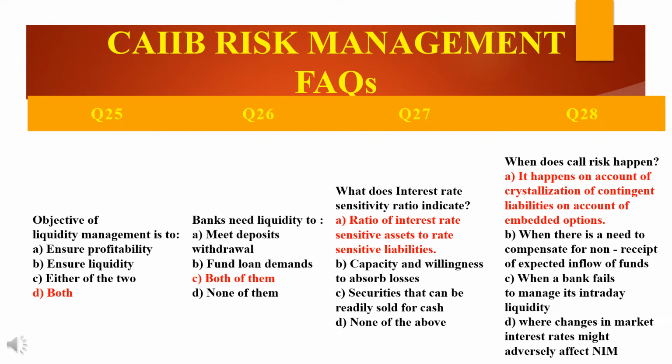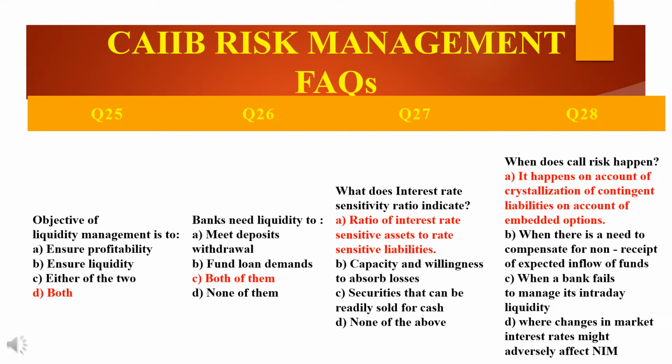The next question is, what does interest rate sensitivity ratio indicate? There are four options. The first is the ratio of interest rate sensitive assets to rate sensitive liabilities. Second is capacity and willingness to absorb losses. Third is securities that can be readily sold for cash. And the last option is none of the above three. So the answer is A.